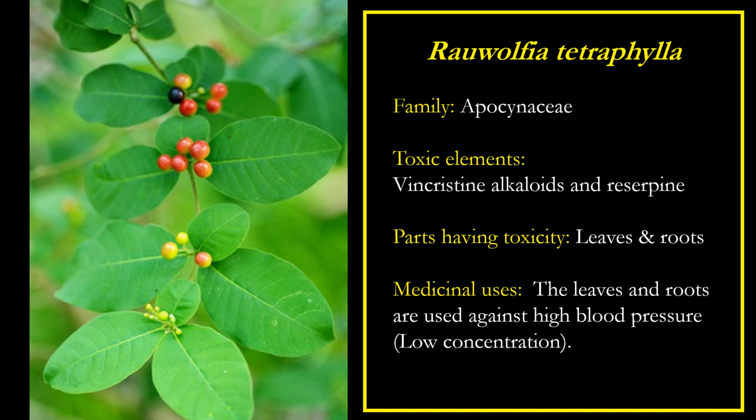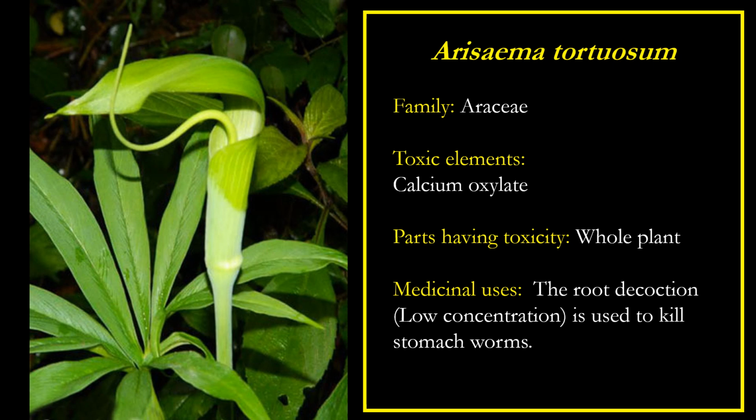Rauwolfia tetraphylla, parts having toxicity: leaves and root. The leaves and root are used against high blood pressure, but in low concentration. I already said that if we have to identify a toxic plant species, this is also a key. If we are using any plant or plant parts in low concentration, it means it could have a toxic component. Erythrina, whole plant. The root decoction is used to kill stomach worms, but in low concentration.